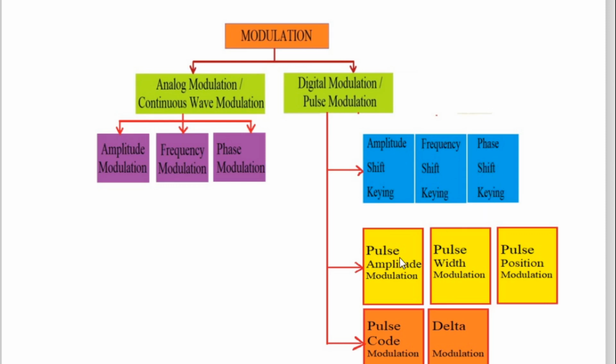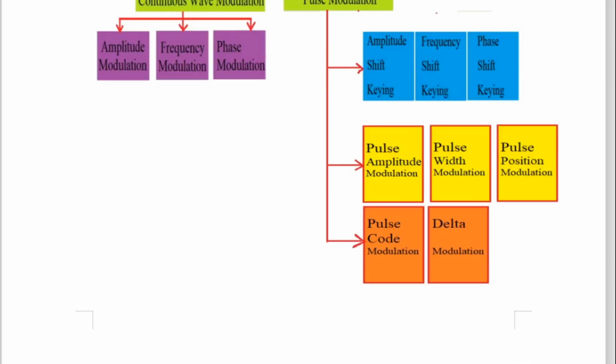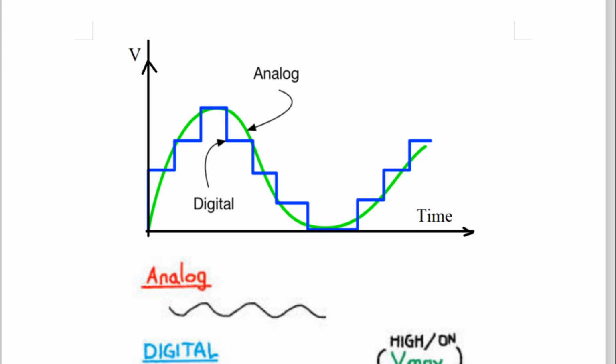In the next lecture we will go for pulse amplitude modulation, pulse width modulation, pulse position modulation, and thereafter pulse code modulation and delta modulation. Today our focus is digital modulation, and in that, all the shift keys: amplitude shift key, frequency shift key and phase shift key. Now we'll start with the basics again.